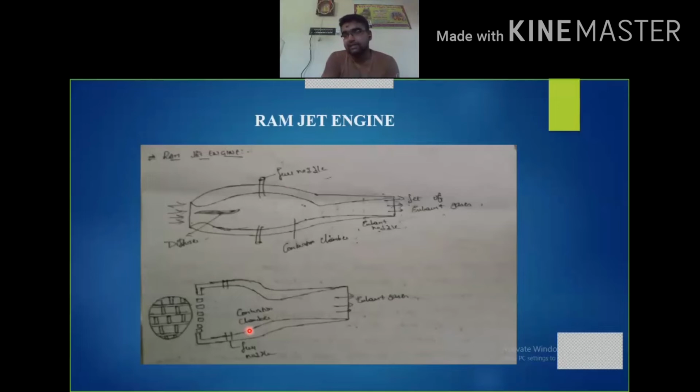Okay, and this ramjet engine especially moves with a speed from 3.5 Mach to around 6 Mach. Okay, 3.5 Mach to 6 Mach. This means it can move up to hypersonic speed. We all know that hypersonic speed is from 5 Mach to 10 Mach. So this has the ability to develop its speed from supersonic speed to hypersonic speed. Okay, this is what the ramjet engine is. And the air-fuel ratio of this ramjet engine is up to 15 to 1.